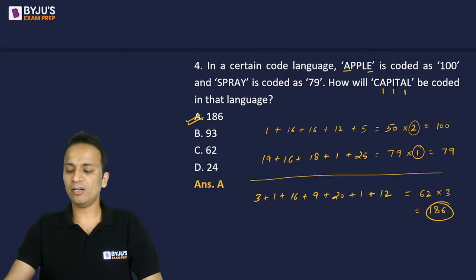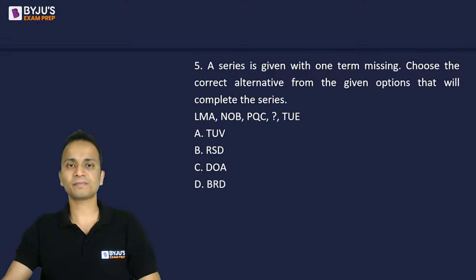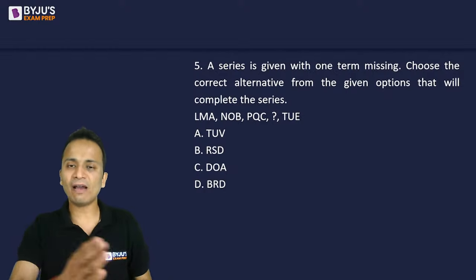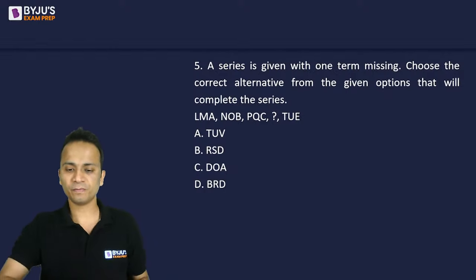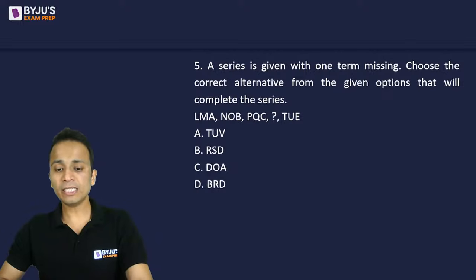Let's now move ahead and look at question number 5. Question number 5 is an easy question. 30 seconds. I want an answer from each and every one of you. 30 seconds. All of you must post an answer.